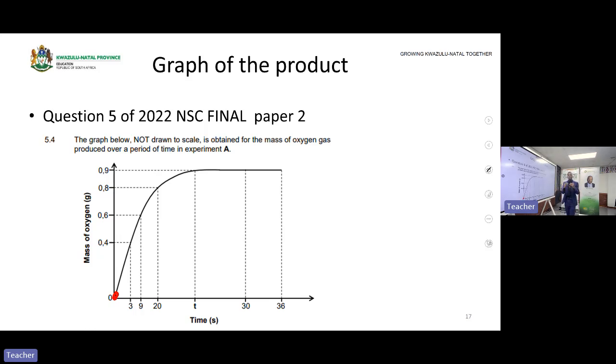Then it shows that the products are being formed as the reaction progresses. Then when the line becomes straight like this, it means that the reaction has reached its completion or the reaction has stopped. So if the reaction stops, it means that there is a reactant that is being used up, which is the limiting reagent. The limiting reagent is used up.